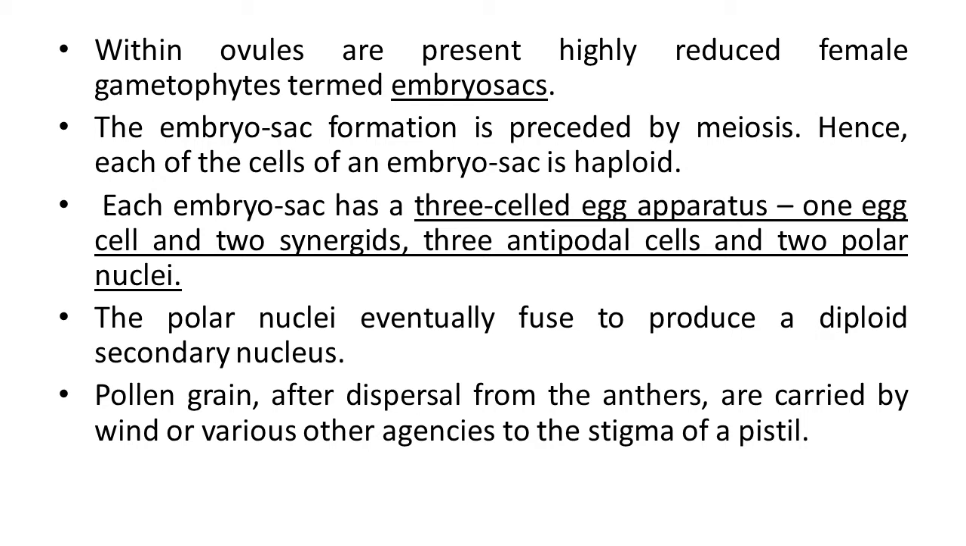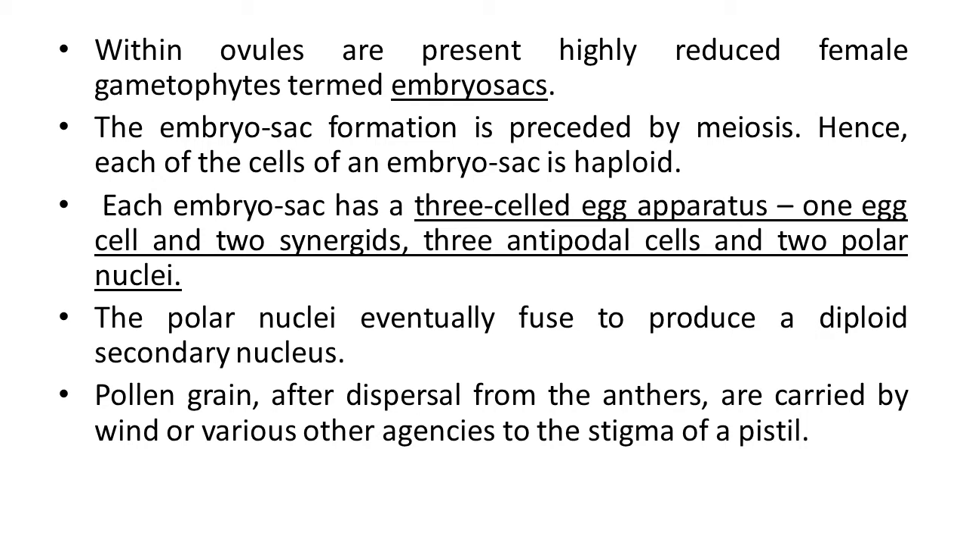3 cells are known as the egg apparatus, having 1 egg cell and 2 synergid cells. It means 3 cells are here. 3 more cells are known as antipodal cells, and 2 polar nuclei are at the center or middle region. So we can say egg apparatus 3, plus 3 antipodal, plus 2. It means an 8 cell structure is observed in the typical embryo sac of angiosperm plants.